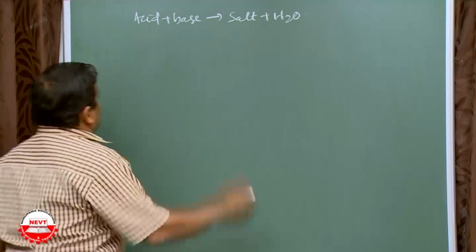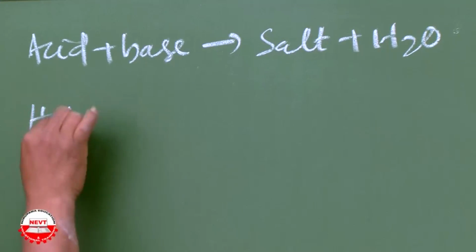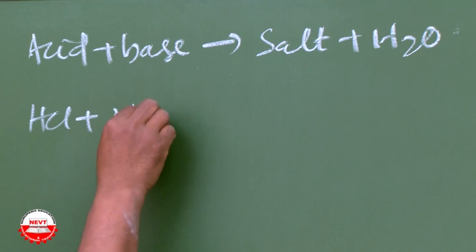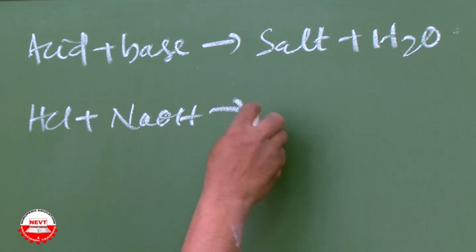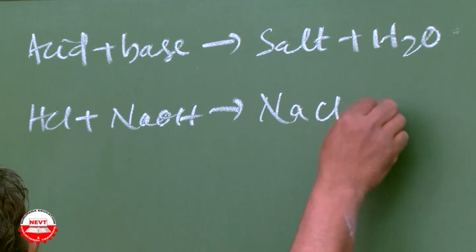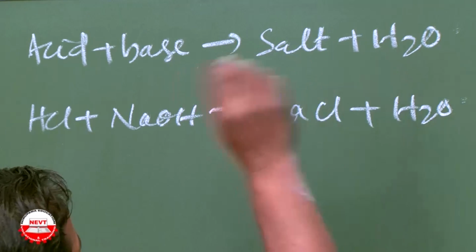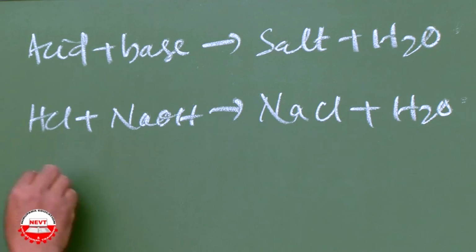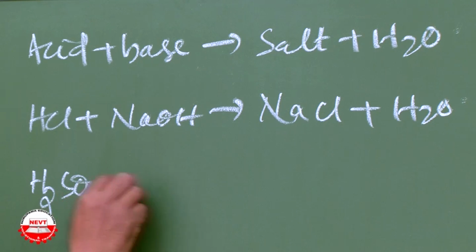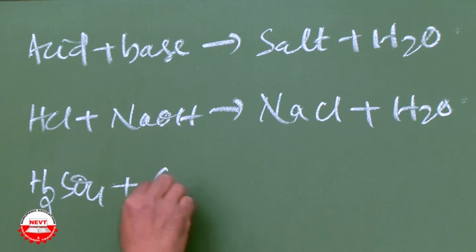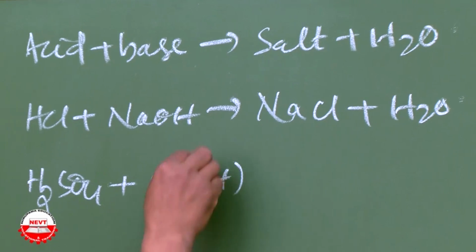Okay. So take the example, acid, let's say HCl plus base, let's say NaOH. It gives NaCl plus H2O. It's okay. Or H2SO4 plus calcium hydroxide.